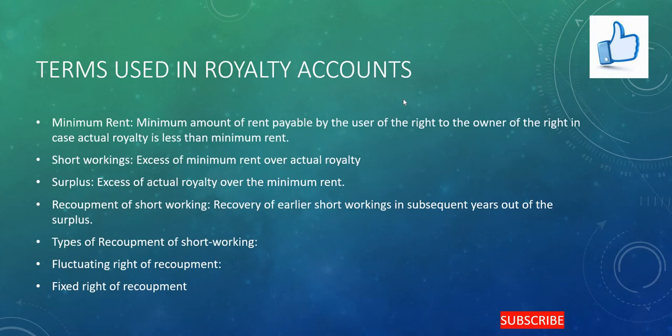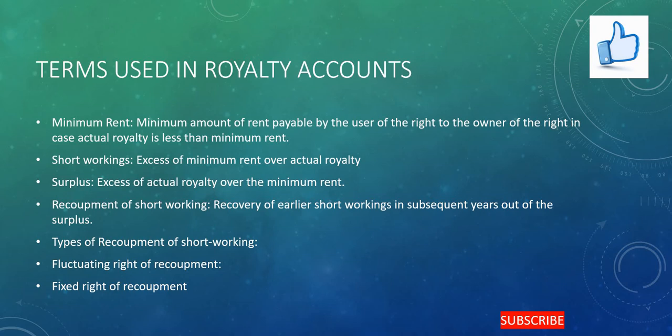Now let us see the terms used in the royalty accounts. The first is minimum rent. As the name indicates, it is the minimum amount of rent payable by the user of the right to the owner of the right in case the actual royalty is less than the minimum rent.